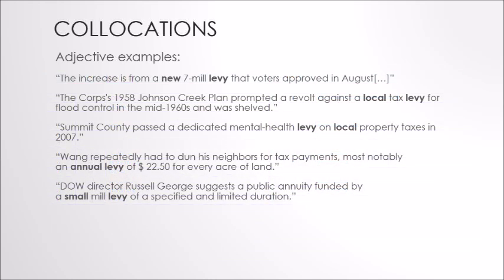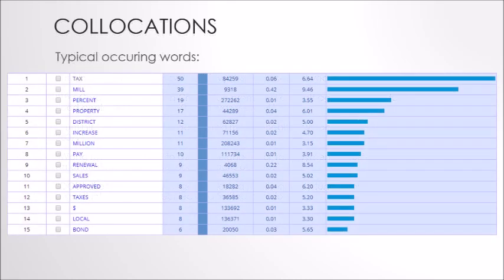Starting with the first sentence, the meaning behind the new 7 mil levy indicates, simply, a newly made tax on a mill property. A local tax levy mostly refers to some sort of levy surrounding a specific area, and while the first sentence uses the word local as well, the use of that word is mostly put on a property instead of relating to the specific levy. An annual levy indicates a levy that has its payments once every year, and finally, a small mill levy indicates a small payment for a mill property.